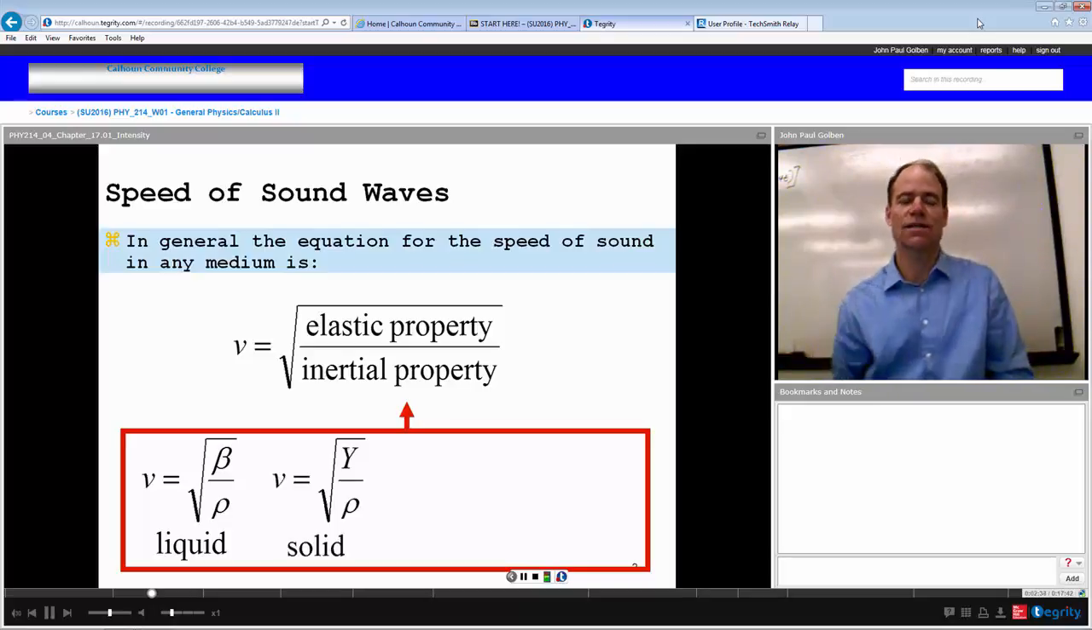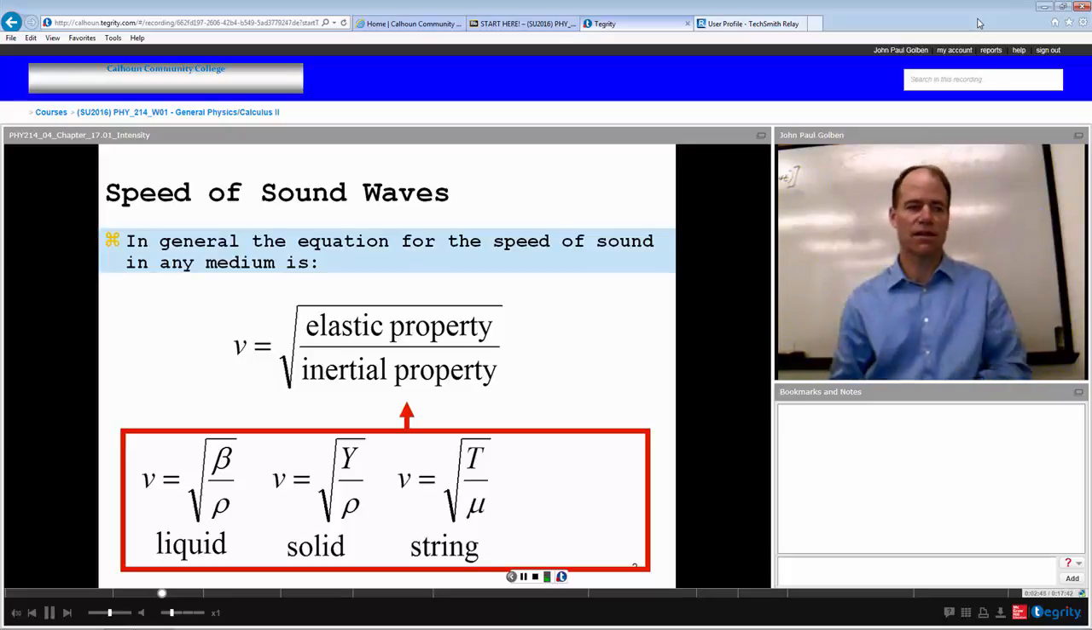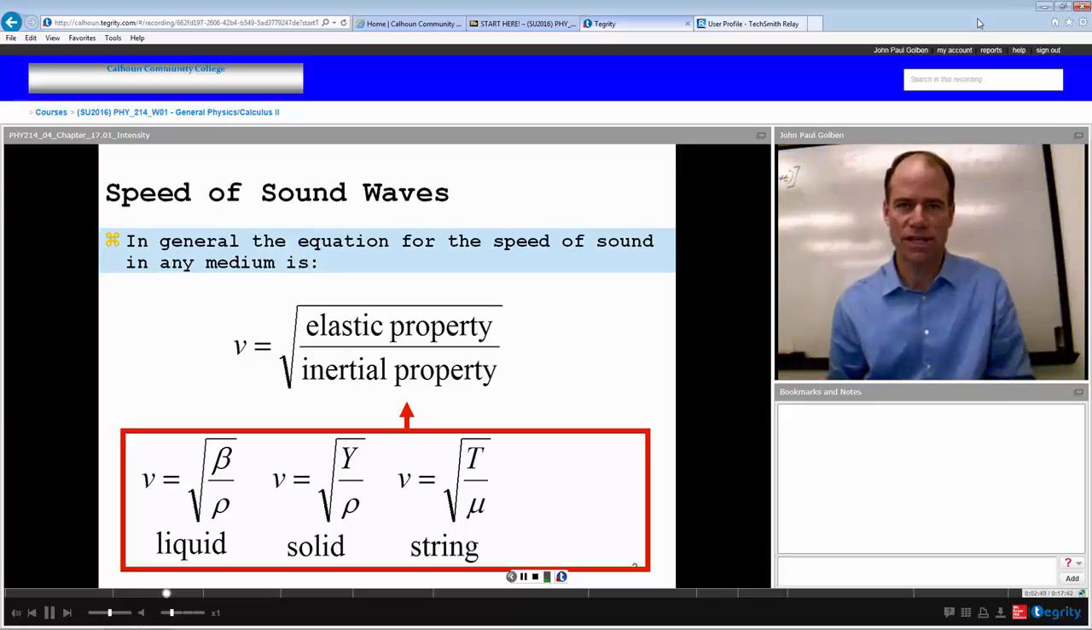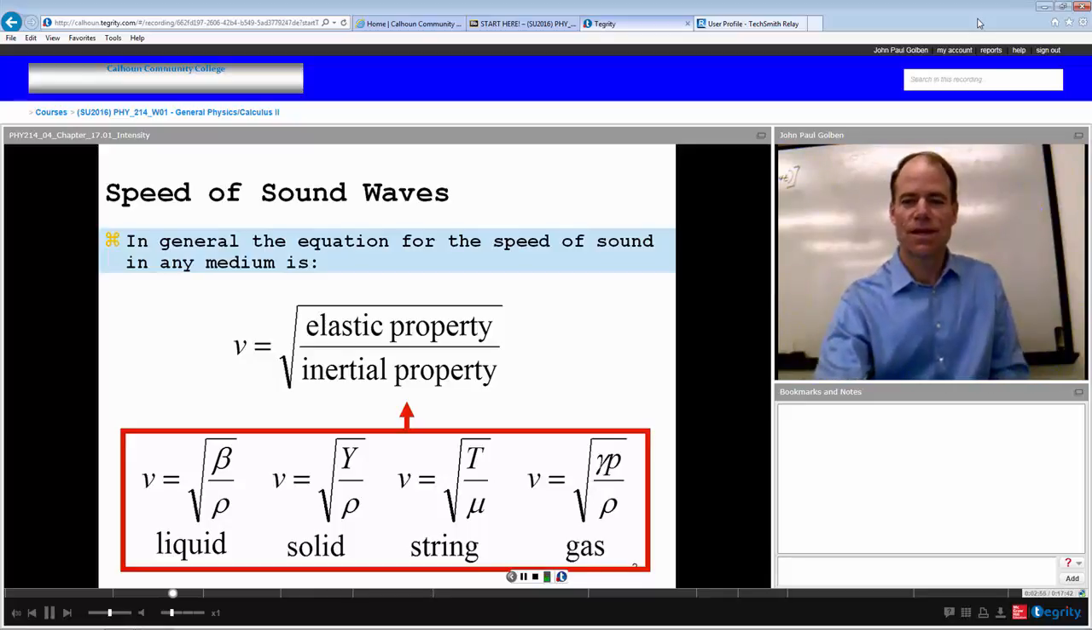For a solid, it is the square root of the Young's modulus of the solid divided by the density of the solid. For a string, which is a one-dimensional solid, it is the tension of the string divided by the one-dimensional density, which is the mass per length of the string, square root. And for a gas, it is the adiabatic bulk modulus divided by the density of the gas, square root.